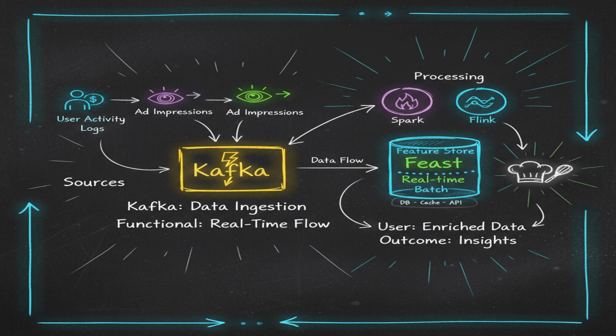We chose Feast because it supports both batch and real-time feature serving, unlike some older feature stores that only handle batch. An experienced interviewer will probe, why not use a simpler key value store instead of a full-fledged feature store? The answer is that Feast provides versioning, transformation, and feature lineage, which are crucial for model reproducibility and debugging. Feast also supports point-in-time correctness, ensuring consistent feature values for training and inference.